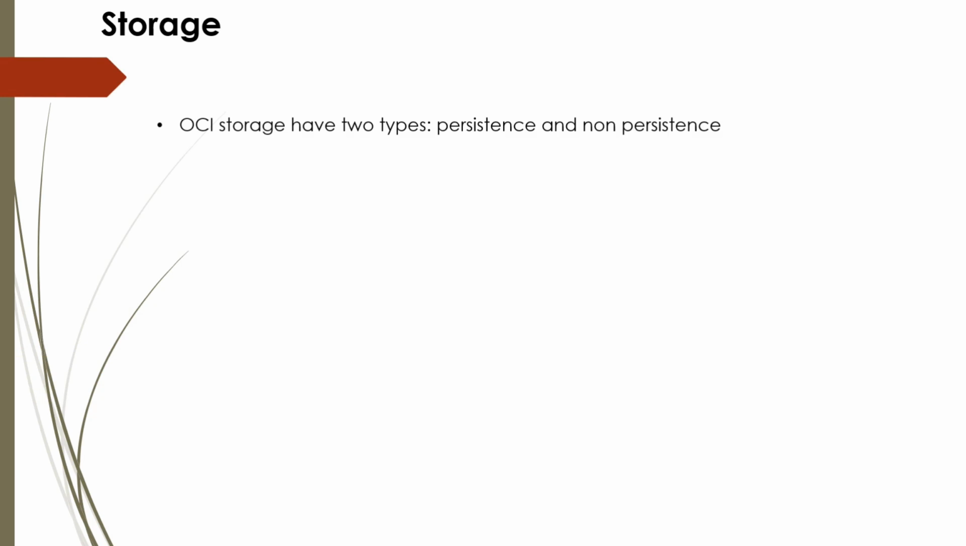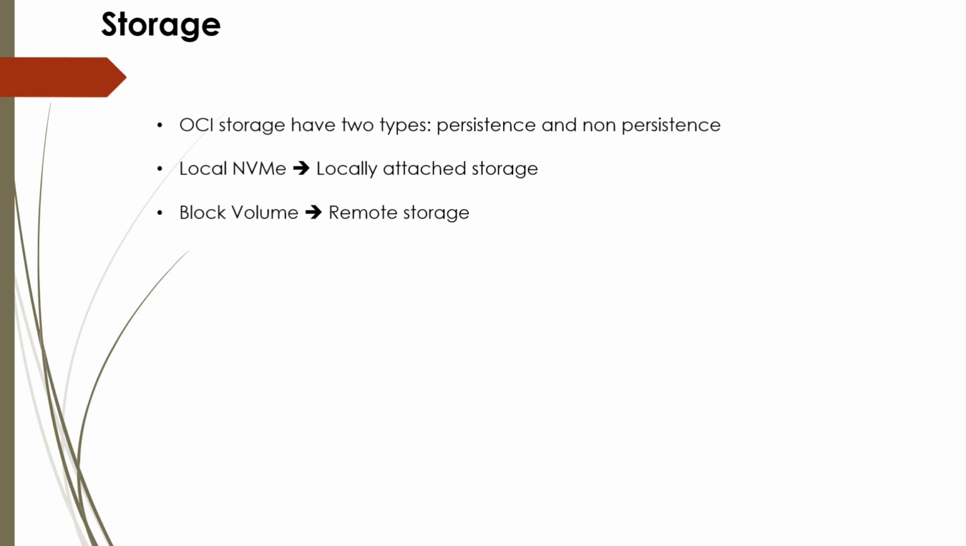Now storage. OCI storage has two types. One is persistent storage, another is non-persistent storage. So what is local NVMe? Local NVMe is a locally attached storage. Now if you want to use remote storage, then you can use block volume.